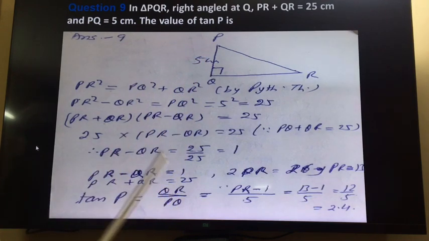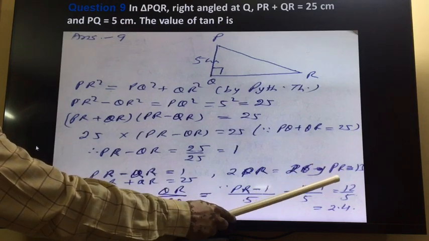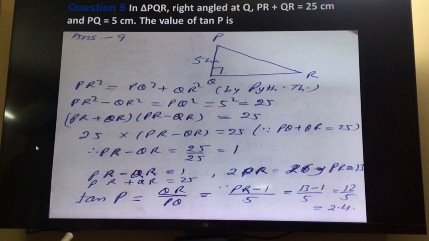And we can find out the value of QR from here. QR is equal to PR minus 1, and PR value is already calculated as 13. So 13 minus 1, that is 12 upon 5. And if you divide, you will get 2.4. This is the value of tan P. Right, so only one formula you have to learn, perpendicular upon base. Now question number 10.